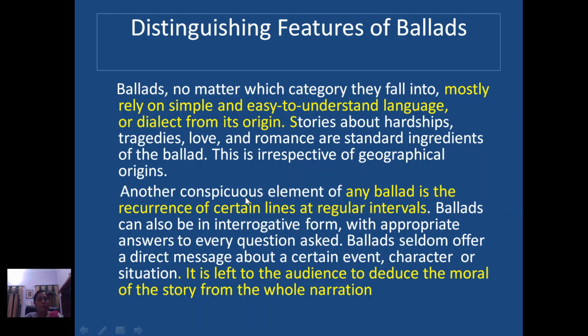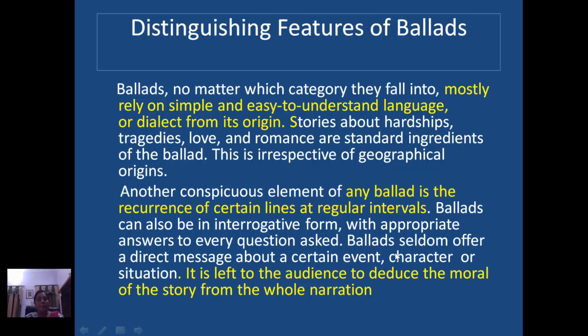One more element of ballad is the recurrence of certain lines at regular intervals. So when a ballad is written, there are some lines in the poem which are regularly repeated at regular intervals. It can also be in interrogative form with appropriate answers to every question asked. So there can be a question and then an answer to that question. In this question-answer form, it can also be written.